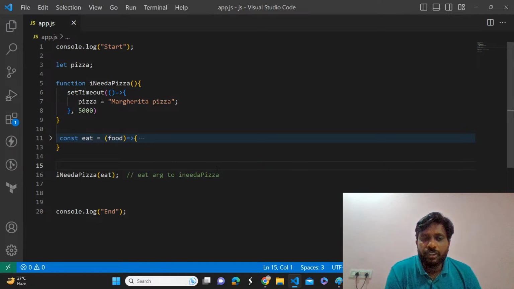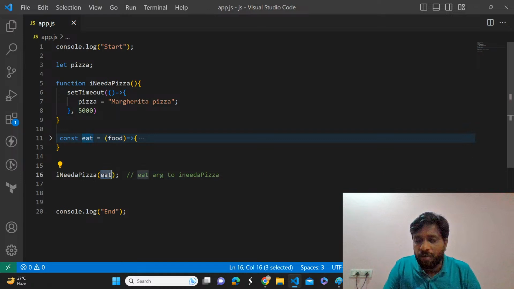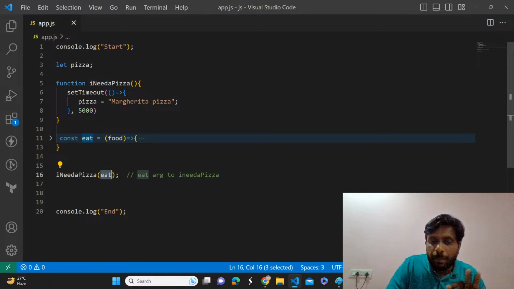Yes, sir. Valid. So we can pass a variable to a function. If you can pass a number to a function, we can pass a string, an array, an object to a function. At the same time, we can pass another function as an argument to another function, that is called a callback function. We have already discussed this one week back, if I'm not wrong. So this is completely valid.